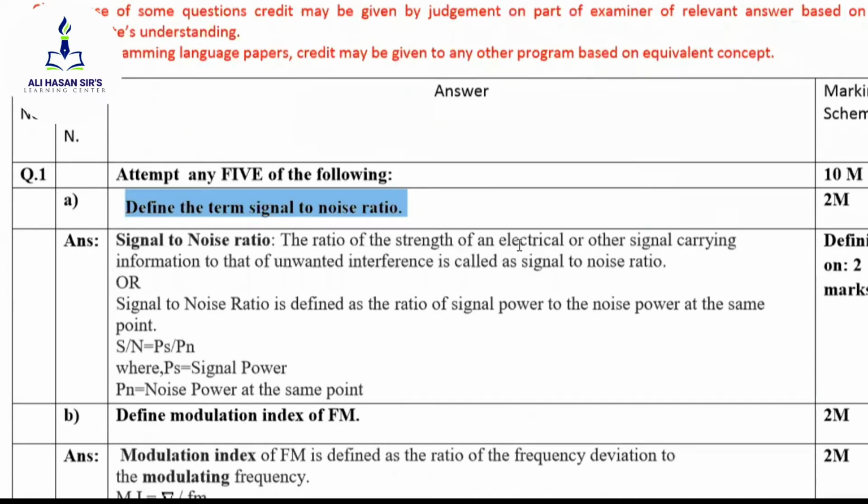The ratio of the strength of electrical or other signal carrying information to that of unwanted interference is called signal to noise ratio. The thing I have explained to you is the ratio of signal power to the noise power. Signal power of whose power? The information signal which you are transmitting. The ratio of the strength of electrical or other signal carrying information.